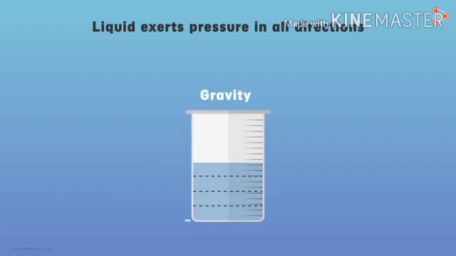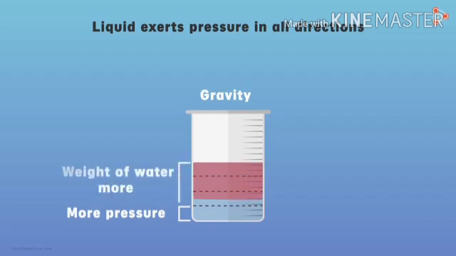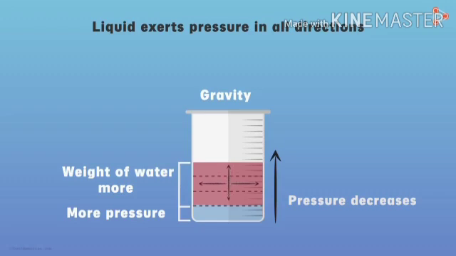That is, the bottom layer experiences more pressure than the top layer. This is because the weight of water above the bottom layer is more, and the pressure decreases as we go upwards. In fact, we saw that water exerts pressure in all directions and not only in the downward direction.